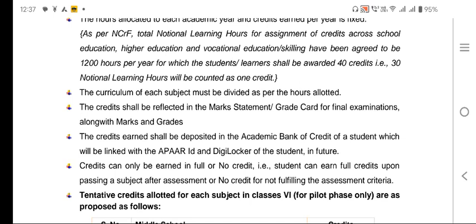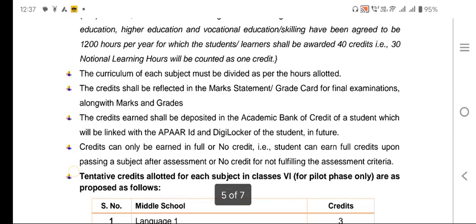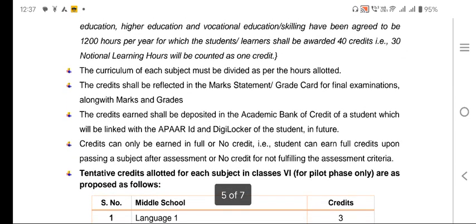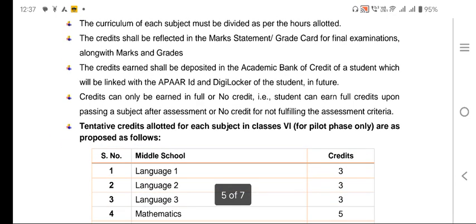That means it is not the period allotted, it is the hour allotted. The credit shall be reflected in the marks statement and grade card. Very important, you should underline this, because the marks statement and grade card credit must be included or reflected. The credits earned shall be deposited in the academic bank of credit of a student, which shall be linked with